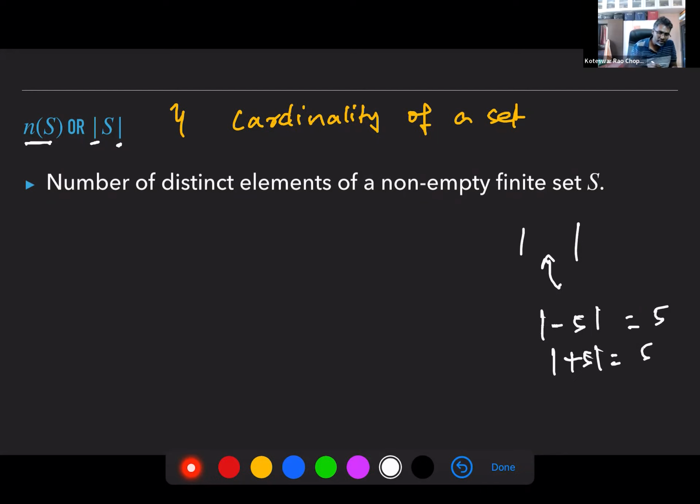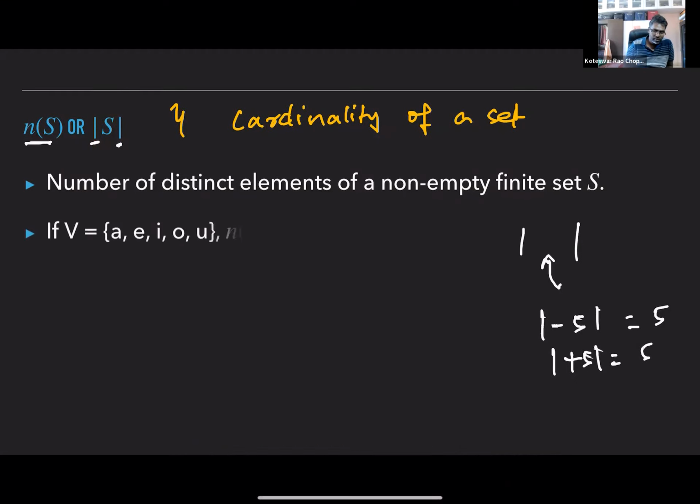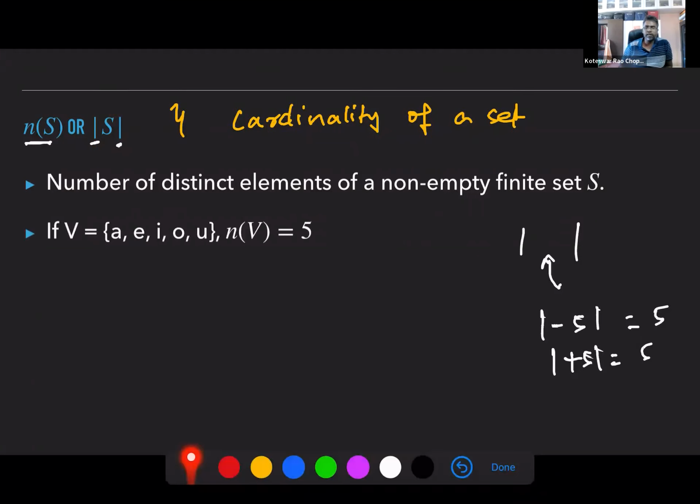But when you place a set inside, the meaning is different. Here you are counting the number of elements. You understand now? Suppose you have this set of vowels in the English alphabet. The number of elements is 5, or the cardinality is 5. So you can also write it this way. If you place those vertical bars, that is also okay. You can use this as well. You're okay with this? Any questions here, Harsha? Okay.